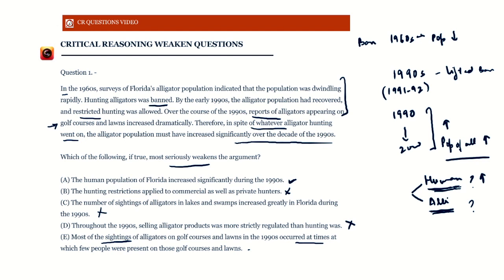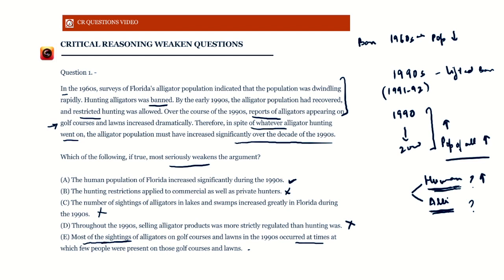So it's not like the lawns were crowded at the time when alligators appeared. They appeared only at times when there were few people. But listen to this. Once again, it says most of the sightings happened at that time. It is irrelevant to our argument. It does not say that most of the reports claim that the sightings happened at that time. This point is going to be quite interesting, because in the next question we'll see how the option is framed, because of which it becomes the correct answer.